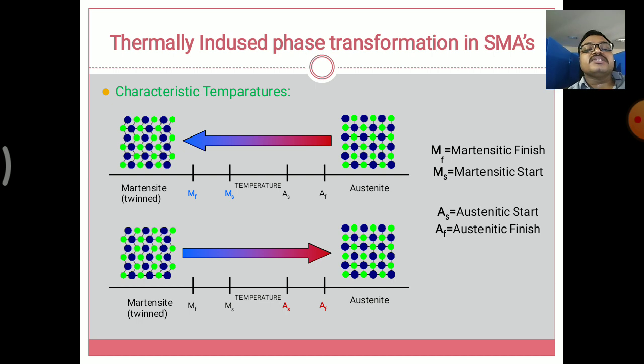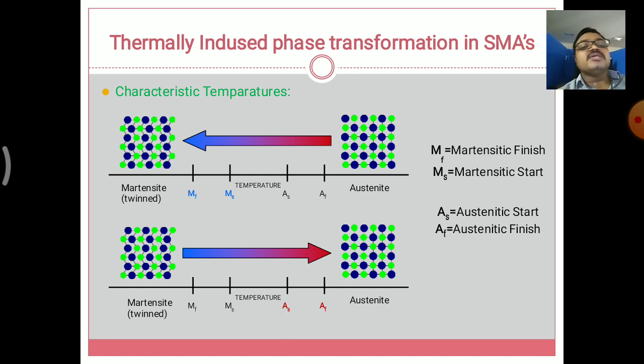So here martensite is twinned again, then it goes to the martensite finish range, and then goes to martensite start range, and then goes to austenite start and austenite finish. So the molecules here get their original shape and are deformed into the original shape. So in the first picture, the austenite is changing its shape. When we are seeing the long solid bar turn into a deformed structure, deformed means a bending structure, then the bending structure is transformed into its original shape, that is a long solid shaft bar.